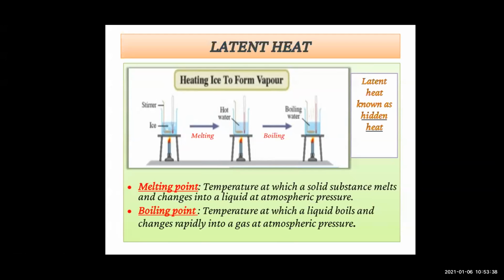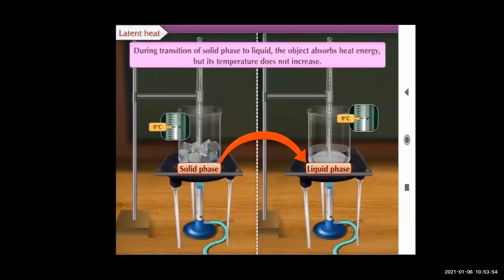The constant temperature at which the ice converts into water is called the melting point of ice, right? So we have seen the first definition, the melting point.